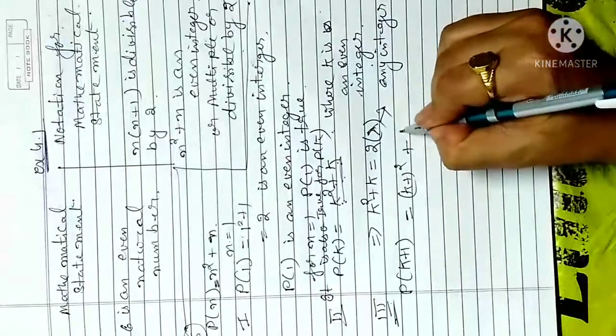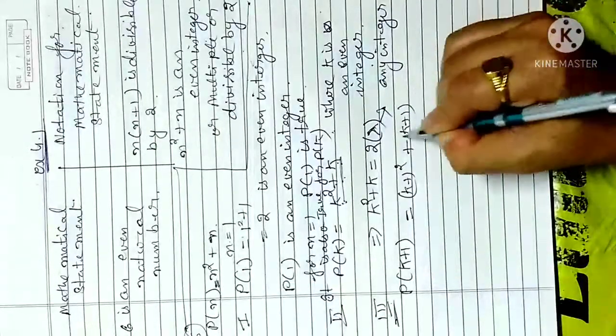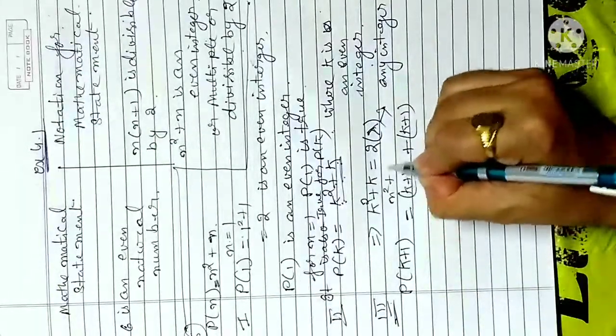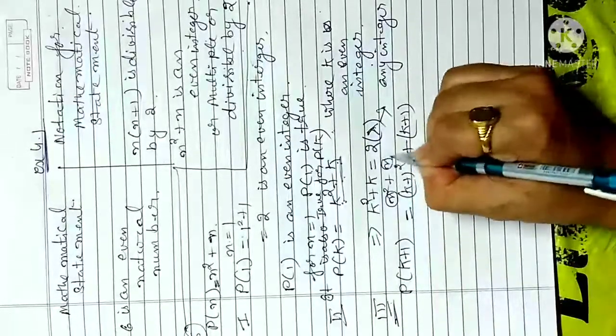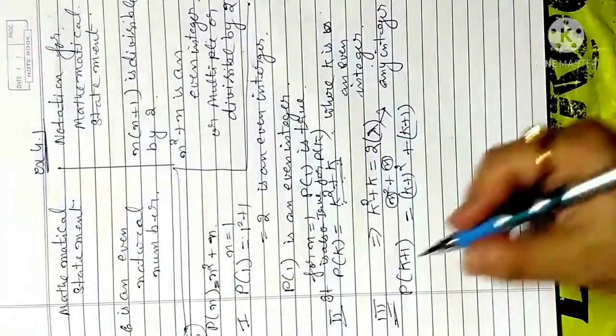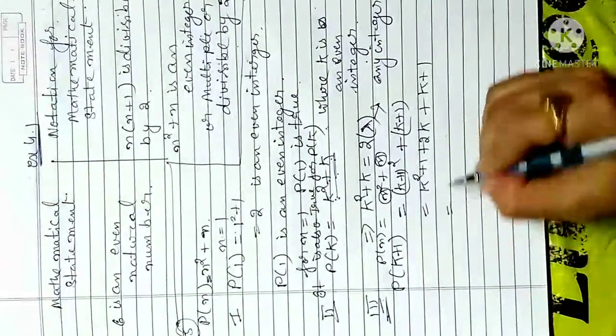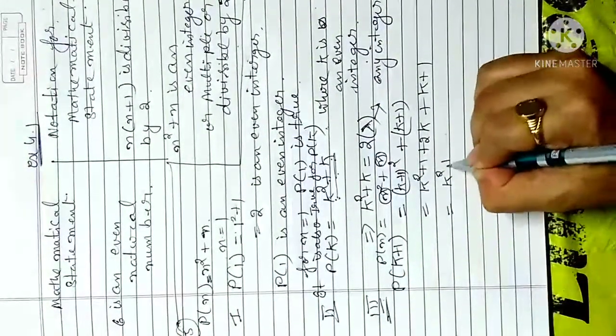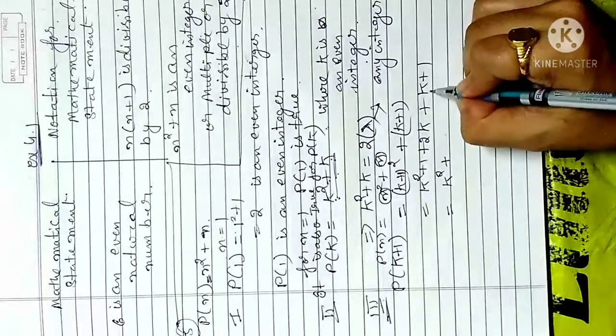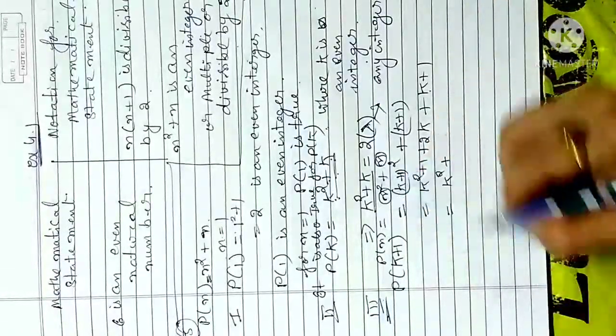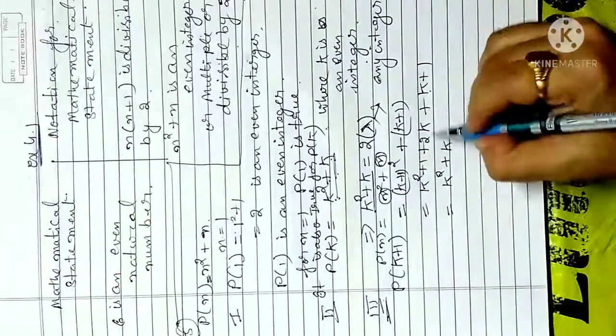So that is k plus 1 whole square plus k plus 1, because my term was n square plus n. If I separate k square plus k, no need to add this one because I need this value.